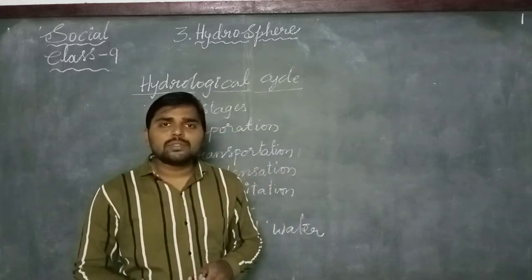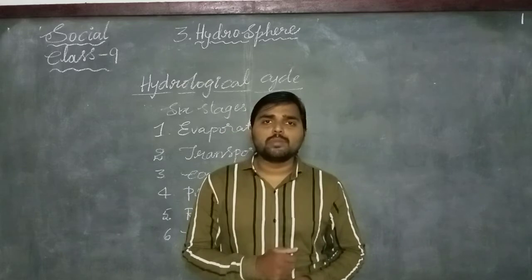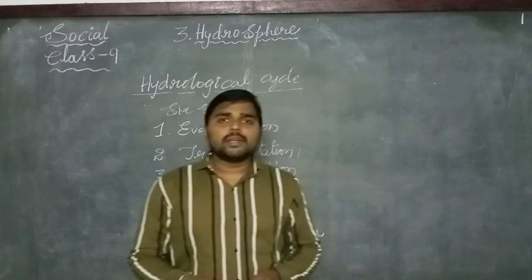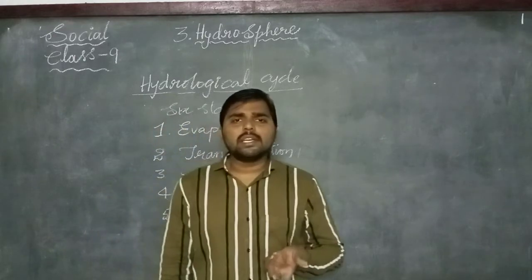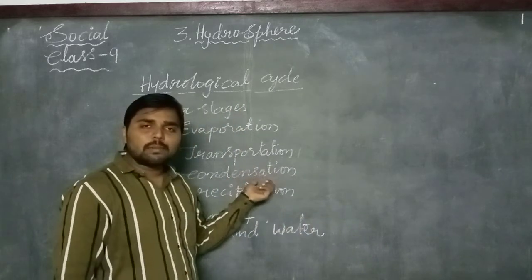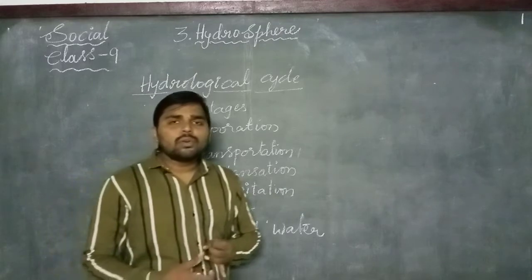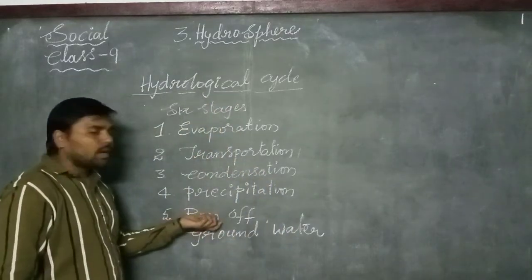Hailstones we can see during the rainy season. Hailstones are nothing but ice cubes which fall during the rain. During the rainy season we can see the hailstones, snow and fog. These are the different types of precipitation. Precipitation is nothing but a condensation process, but precipitation is in different forms, that is snow, fog and hailstones.